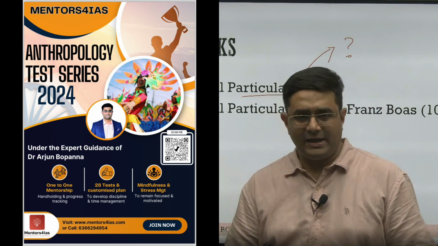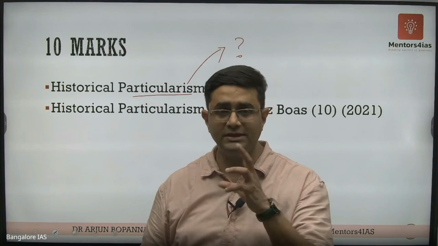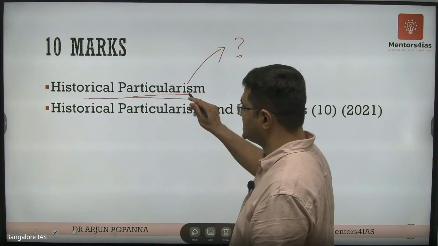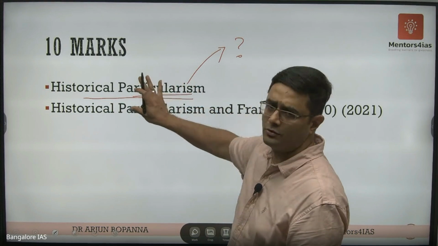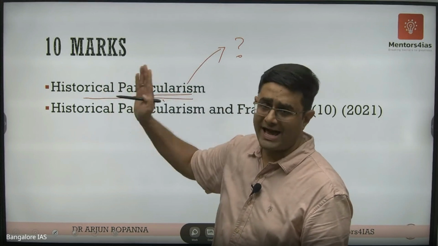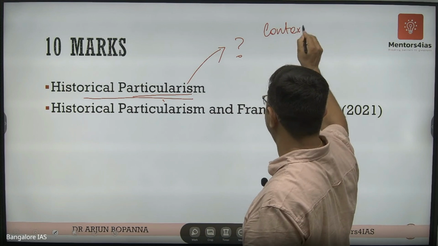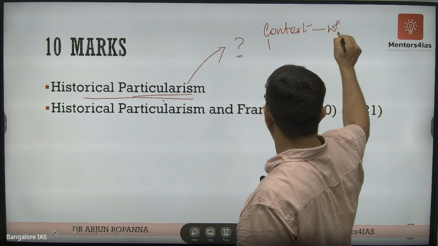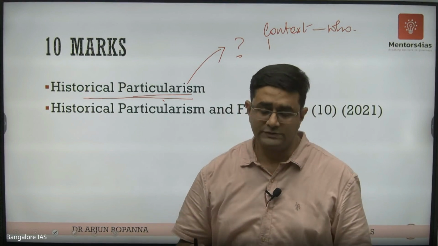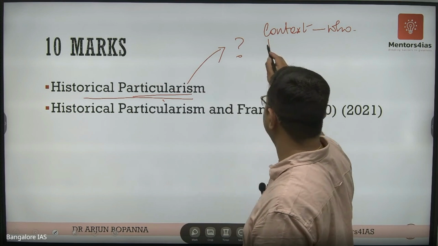In 10 markers, the more dimensions you write, and within each dimension, the more points you write, the more marks you're going to get. So for historical particularism, you write everything that you know and focus on all dimensions, not just on one aspect of it. You can write the context of historical particularism, who gave it, and how it developed. It was developed by Franz Boas to counter the comparative studies, etc. In that way, you are going to write the context.